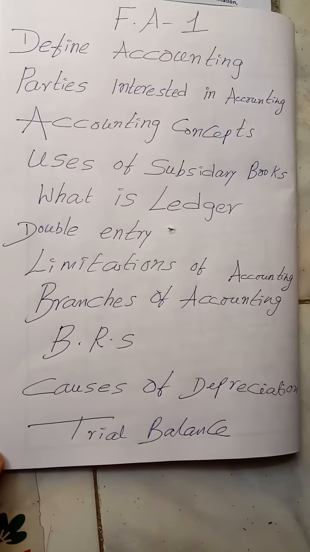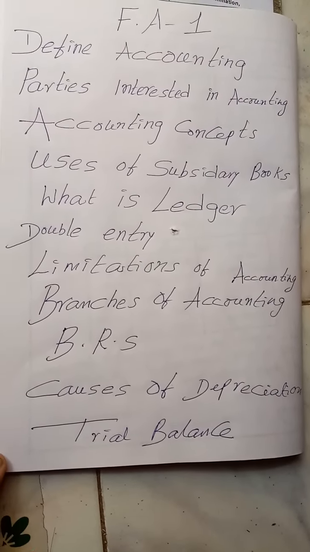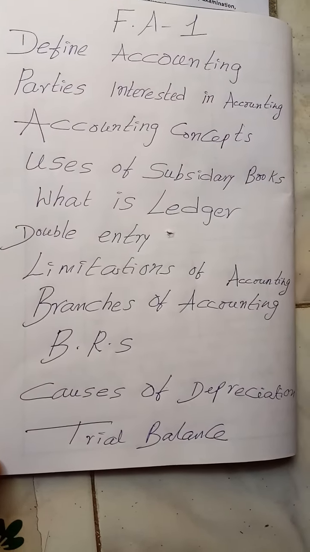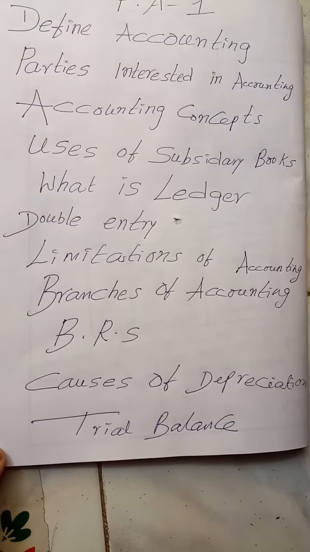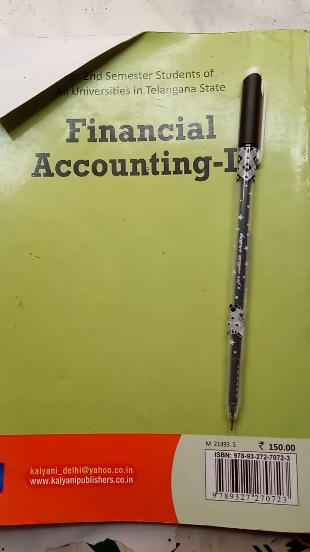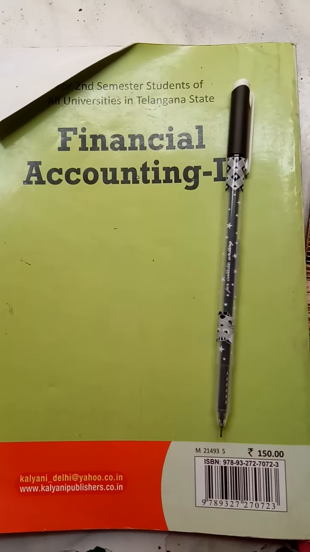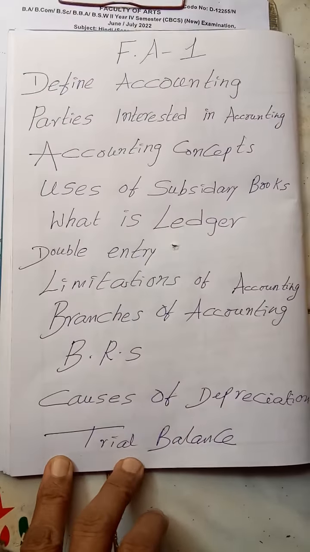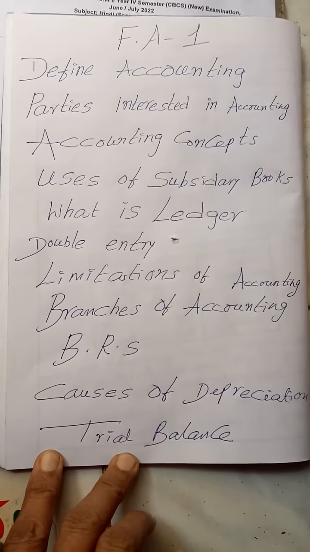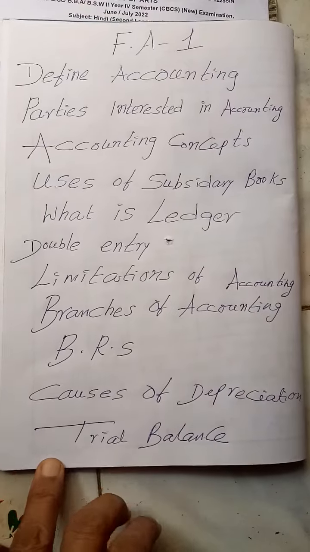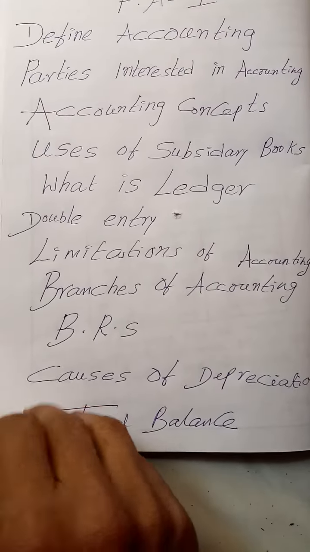And BRS is known as bank reconciliation statement. When there is a difference between the balance shown by the cash book and the passbook, periodically we prepare a statement by the name bank reconciliation statement. The reasons for differences are cheques issued but not presented, cheques deposited but not collected, interest debited or credited only in the passbook, likewise. Then trial balance. It is prepared before the preparation of final accounts. It's a statement showing all the debit and credit balances of the ledger accounts, my dear students.